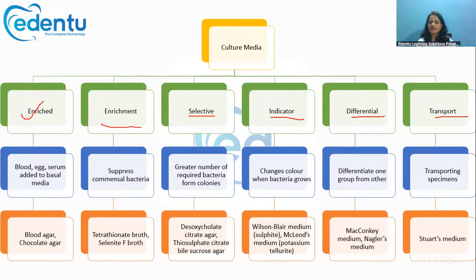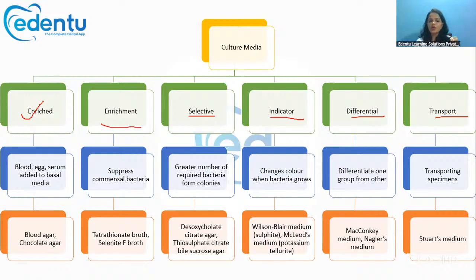Then there is something called enrichment media. This enrichment media means, suppose we are taking a swab from our oral cavity, and we only want to grow Streptococcus mutans. But in the swab that we had taken, since the oral cavity has all types of bacteria, there is Streptococcus salivarius, there is lactobacillus, all the organisms will be there. But we only need Streptococcus mutans.